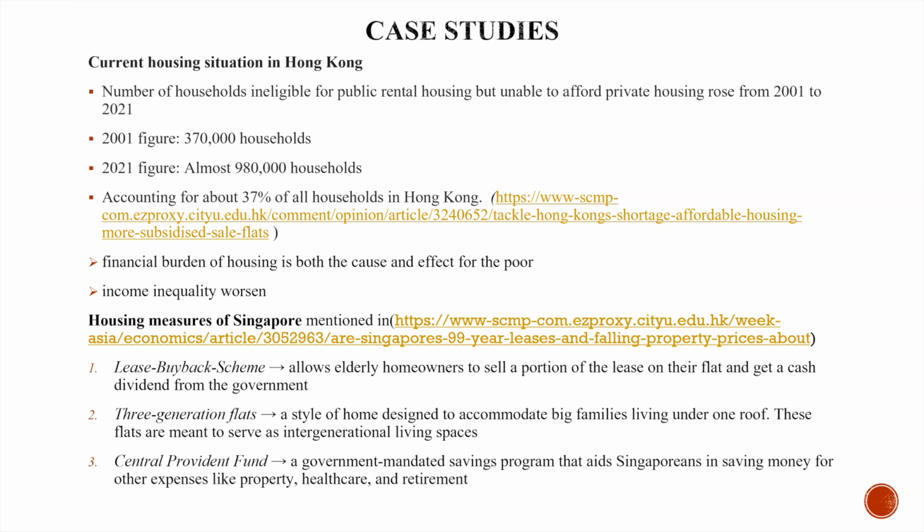costs. The third is the Central Provident Fund, a mandatory savings program that helps Singaporeans set aside funds for retirement, home ownership, and other financial needs. The program can be used to finance housing-related expenses and provides individuals with a reliable source of funding to facilitate home ownership, making housing more affordable and accessible. Low-income groups have a higher opportunity of buying their private property.